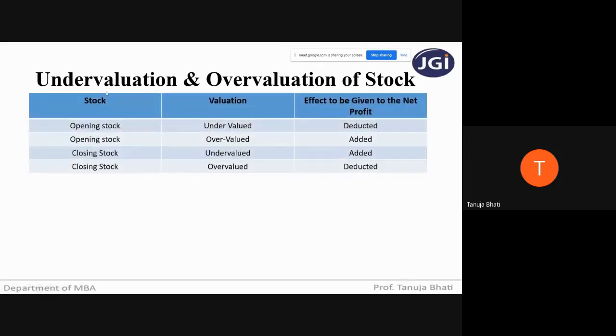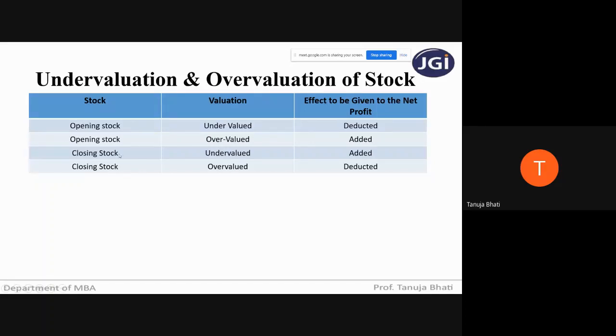See, whenever my opening stock is undervalued, what effect am I going to give to the net profit? I'm always going to deduct that much amount by which it is undervalued from the net profit. Whenever my opening stock is overvalued, by the amount it is overvalued, I am going to add that much amount to the net profit.